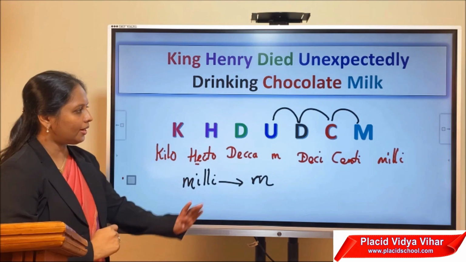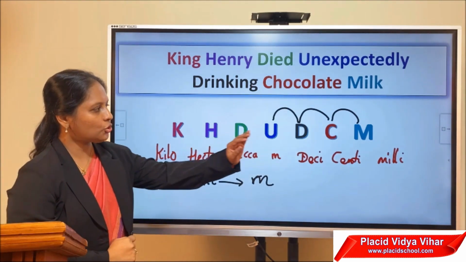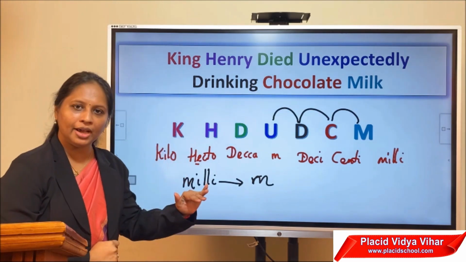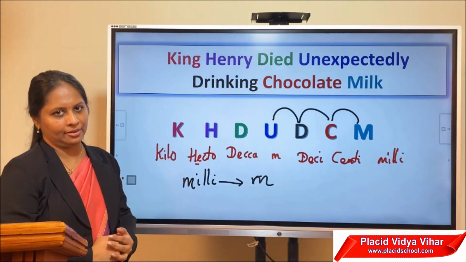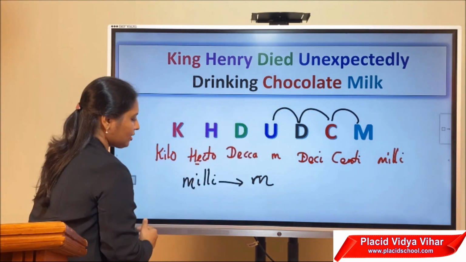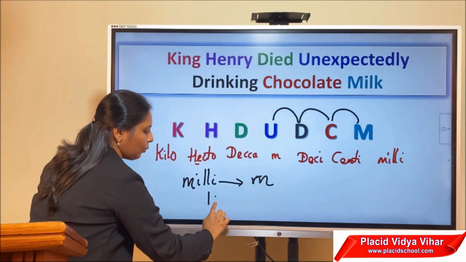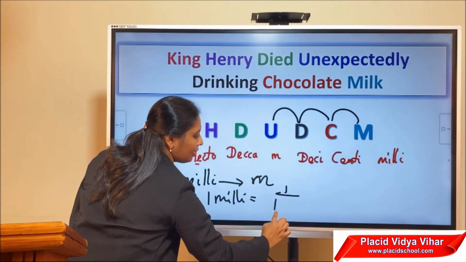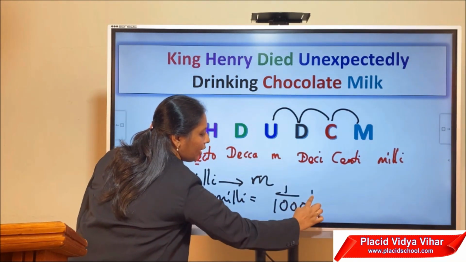But since it is towards the left, from smaller unit to larger unit, instead of multiplying, we have to divide by 10. Therefore, how many zeros come there? 3 again. So 1 milli is equal to 1 by 1000 of a meter.